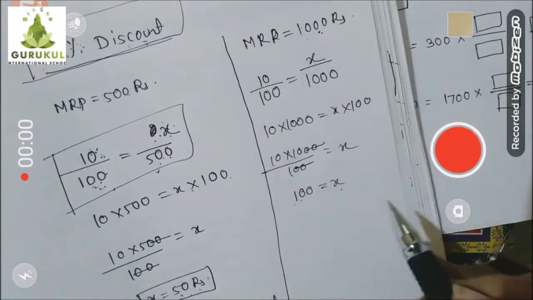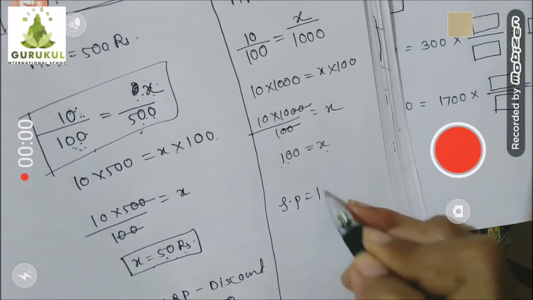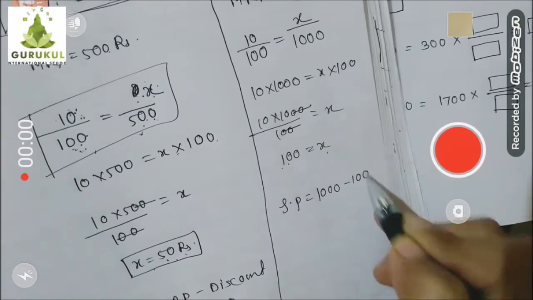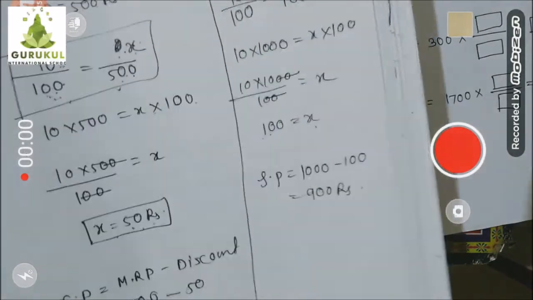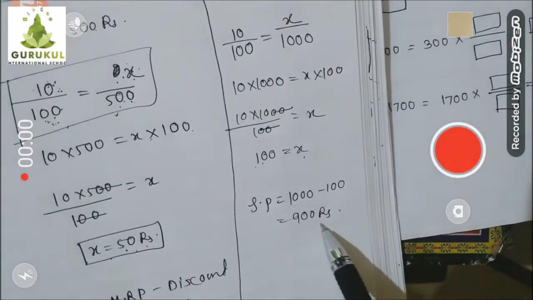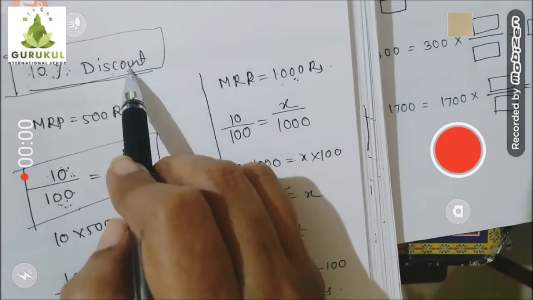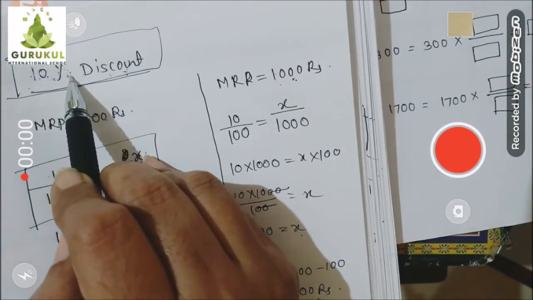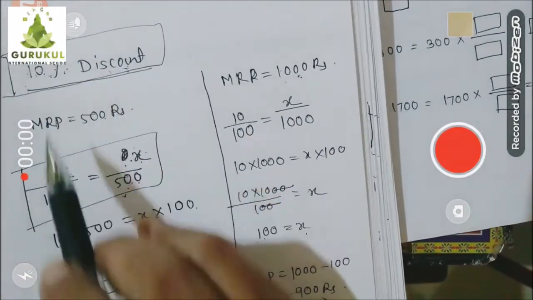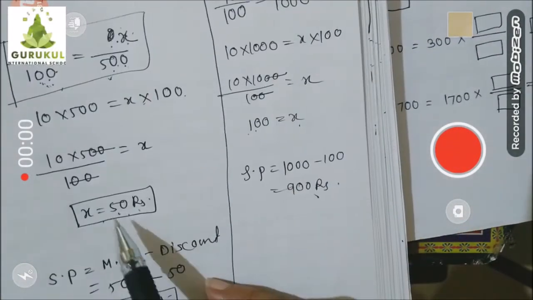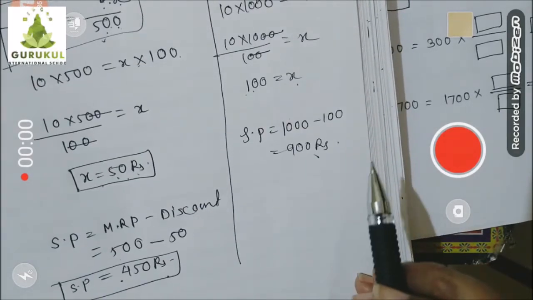In short, 100 rupees less they will take from you. And then the selling price would be mark price minus discount. That would be 900 rupees. The cloth he will buy at the price of 900. Do you understand? Generally discounts are given in terms of percentage, so according to that product's price, we have to calculate this percentage on that product price and turn it into rupees, and then you will come to know how much would be the selling price.